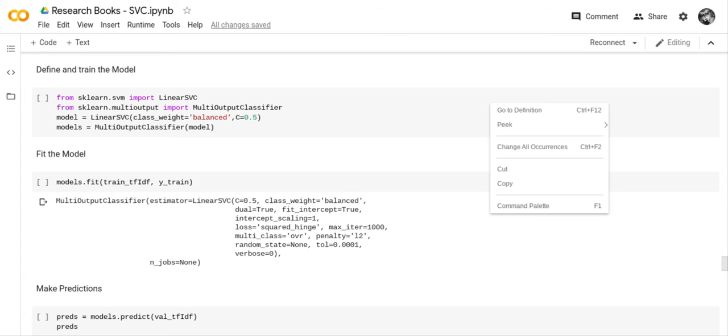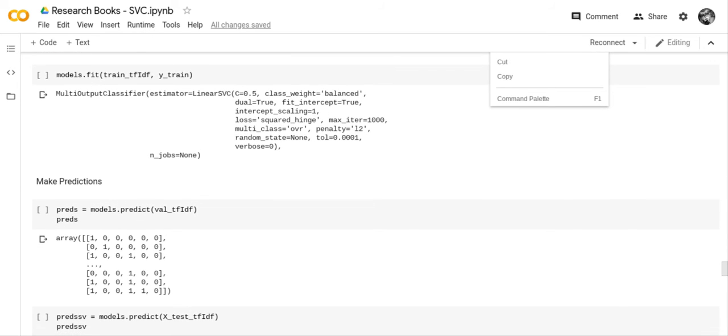Model equals linear SVC, class weight equals balanced, C equals 0.5, and models equals multi-output classifier model. So we fit our model. Models fit train TF-IDF, Y train.